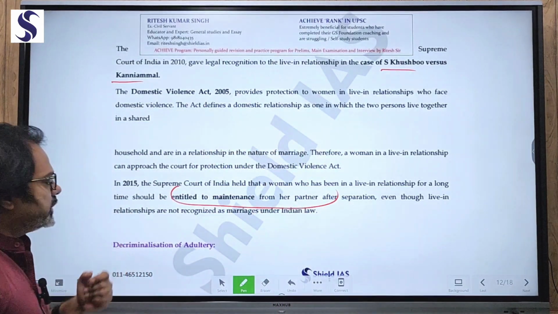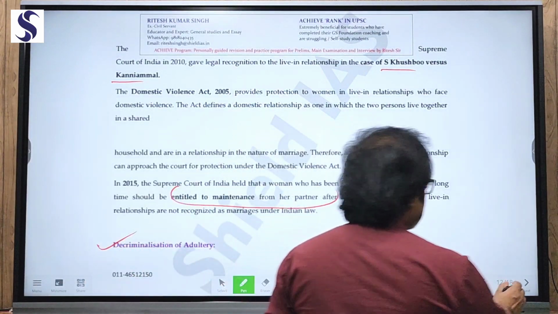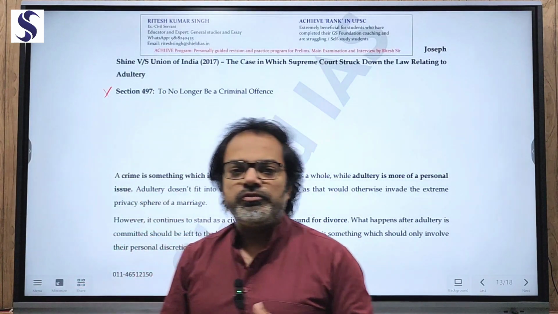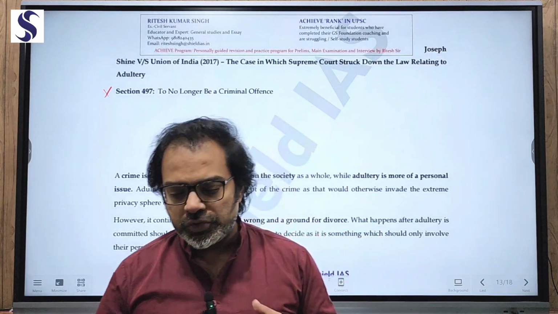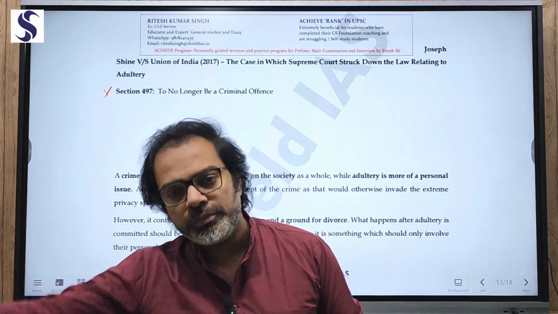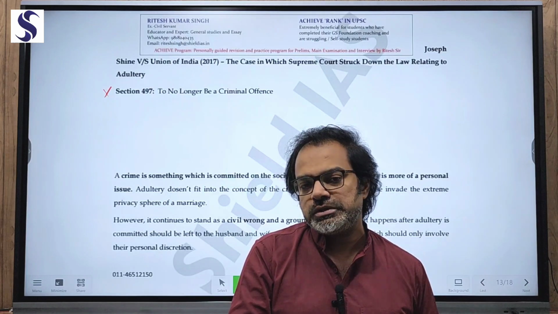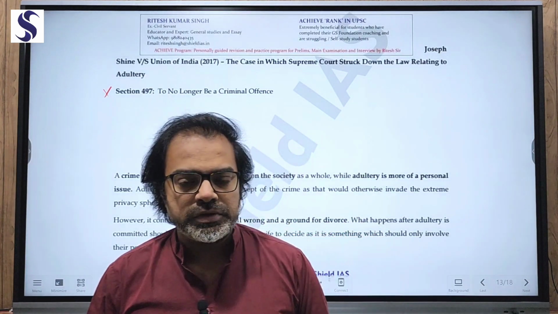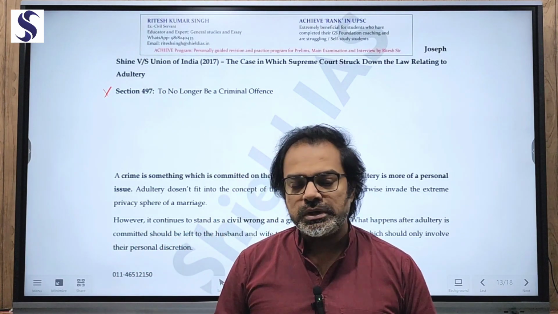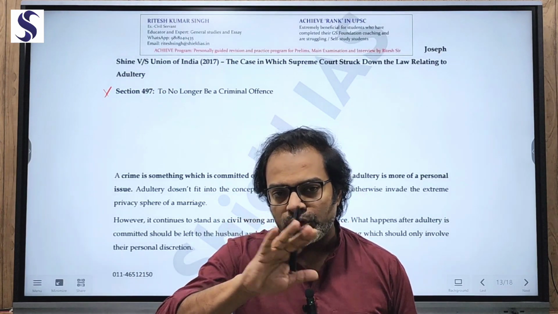Further, decriminalization of adultery, a progressive step. Here Section 497 was struck down. Earlier, under 497 IPC, the criminal offense was a man having a sexual relationship with a married woman, so the man could be sent to jail. Now Section 497 IPC has been struck down. It is no more a criminal offense, though it is a civil offense, because it can be the basis for divorce.